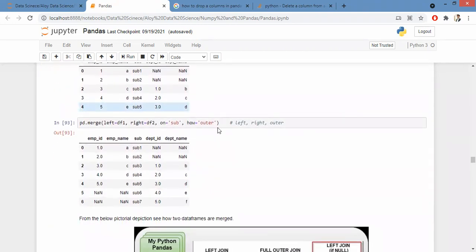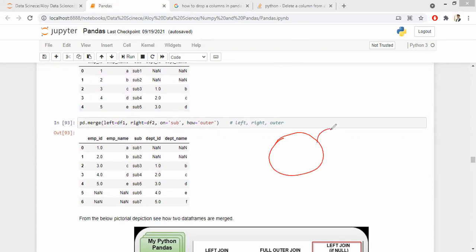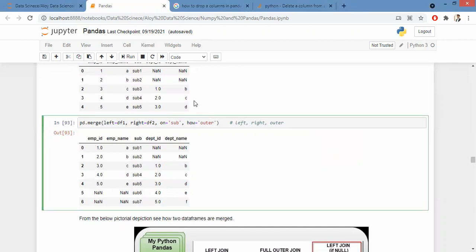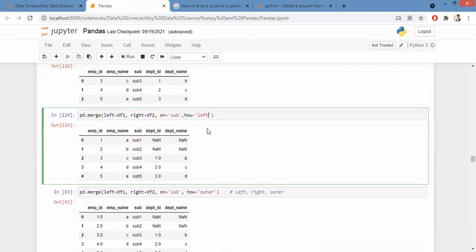If I draw this chart, he is interested in this complete part, including the overlapping part. So what you do is, instead of left, you specify right.